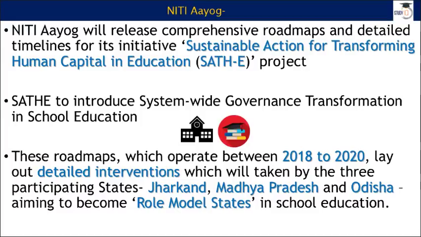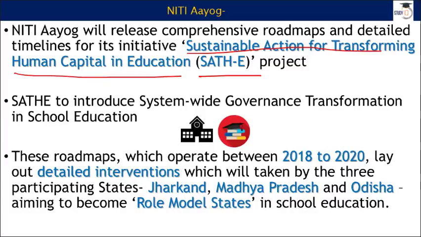With this, the first item that we have is Sathi, a very important project that will be implemented in 3 different states. Now this Sathi stands for Sustainable Action for Transforming Human Capital in Education. Niti Aayog will release comprehensive roadmaps and a detailed timeline for this Sathi project.